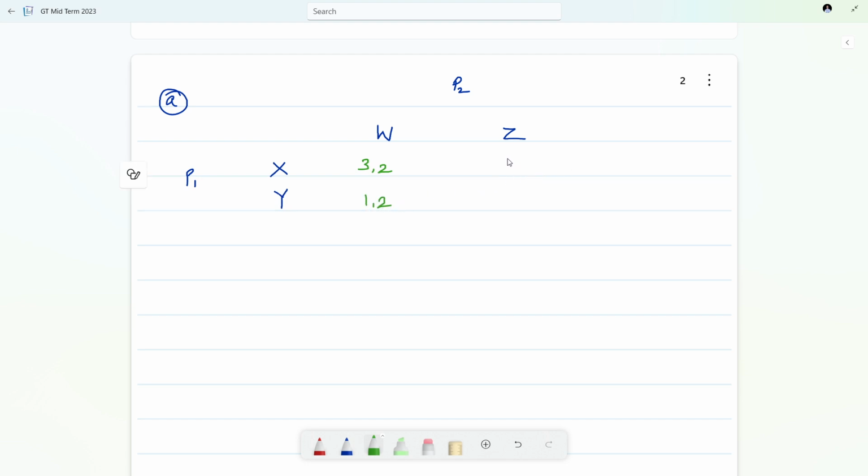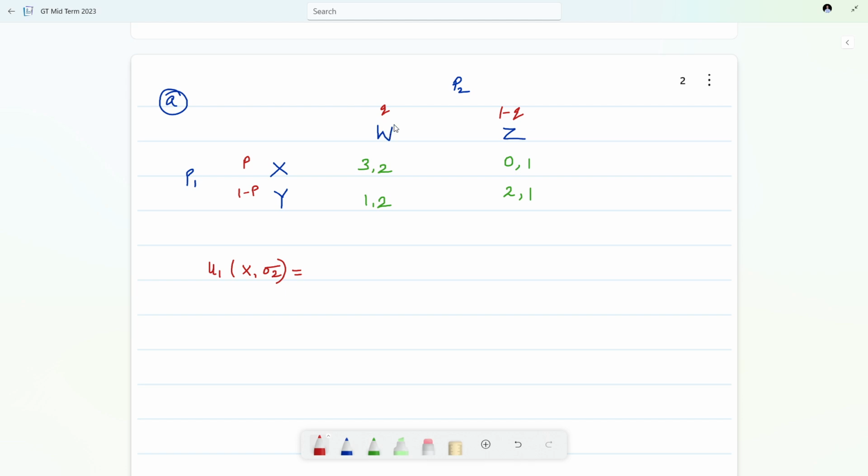This is 0, comma 1, and this is 2, comma 1. Now, let us calculate the payoffs for player 1 when he is playing X and player 2 is playing a mixed strategy. Let me give the probabilities: this is Q, this is 1 minus Q, this is with probability P, and this is with 1 minus P.